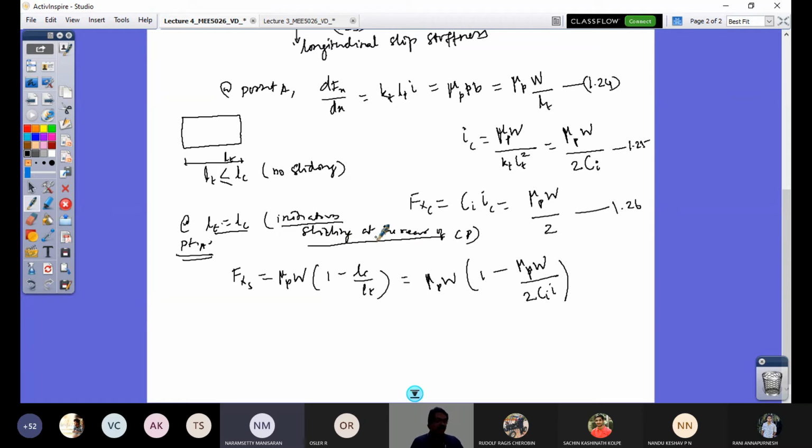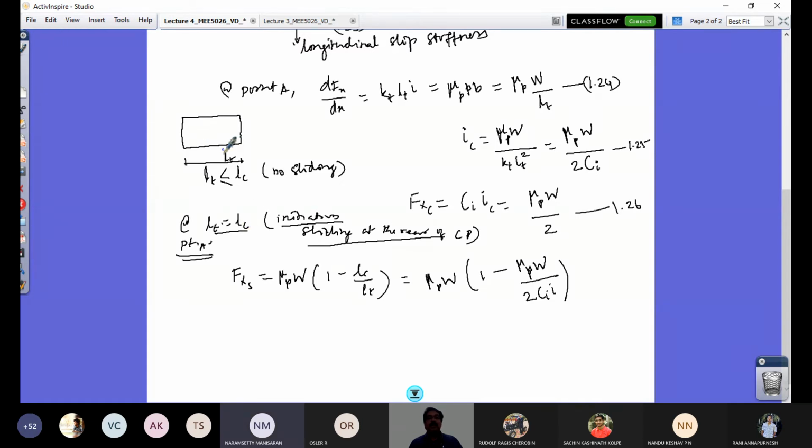Now you see this expression, the sliding zone expression. When you put the LC equal to LT condition here, it's going to be 0. That refers to only this value existing. In addition to that value, you should always have LT greater than LC. LT greater than LC means sliding occurs. Your actual contact length LT cannot change; it is fixed.